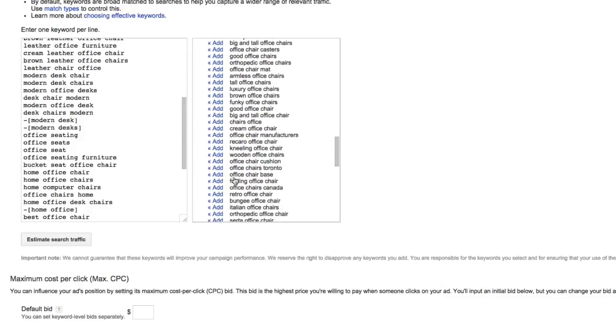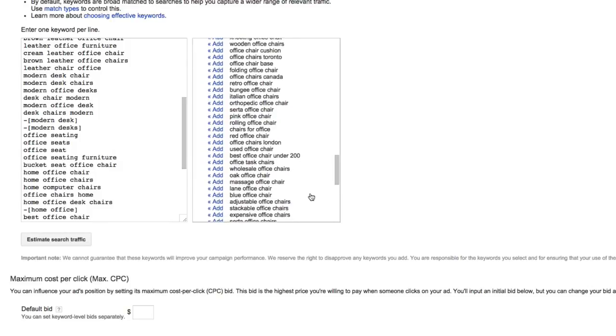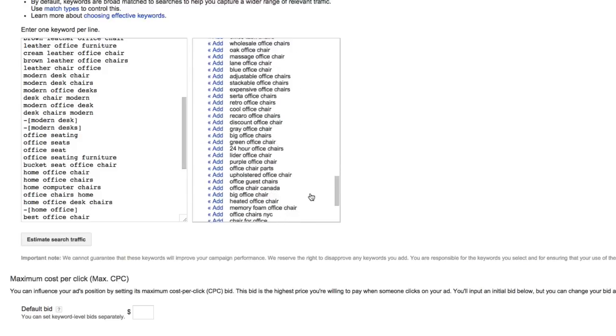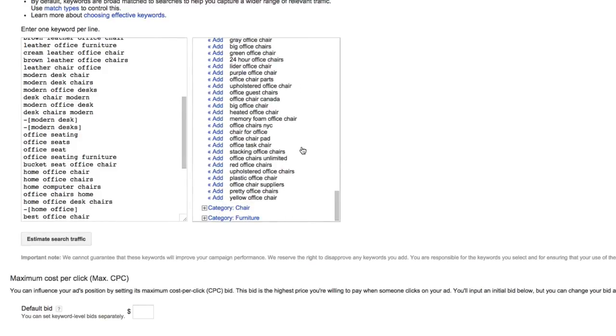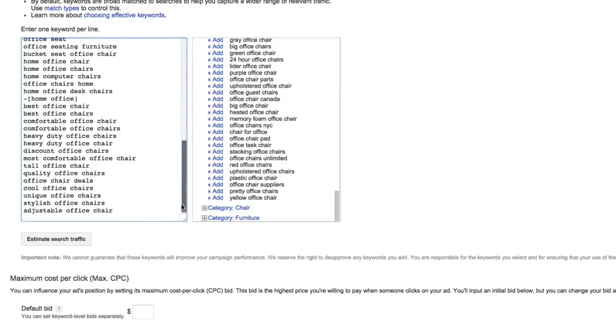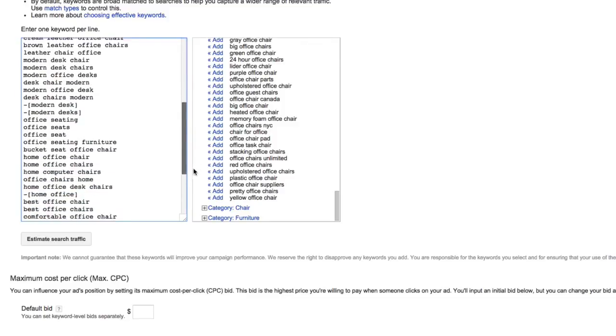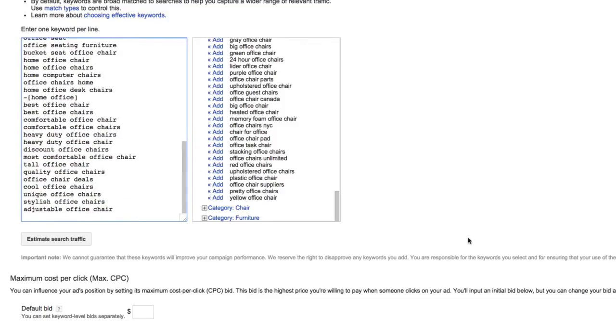And if we just kind of scan over this, we'll get some good keyword ideas and negative keyword ideas, but we'll come back to this in further detail in a little bit. So I have a pretty good idea of the keywords I want to start off with, and I'm going to go with this for now, and we're going to go ahead and save our ad group.